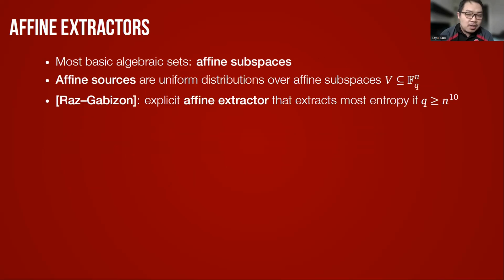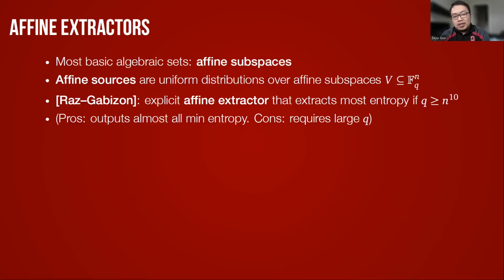And Gabizon and Raz consider the problem of constructing explicit affine extractors. And they show that if the base field has size at least n to the 10, at least a sufficiently large polynomial in n, then there exists a very good affine extractor. There exists an affine extractor that can extract most of the entropy.